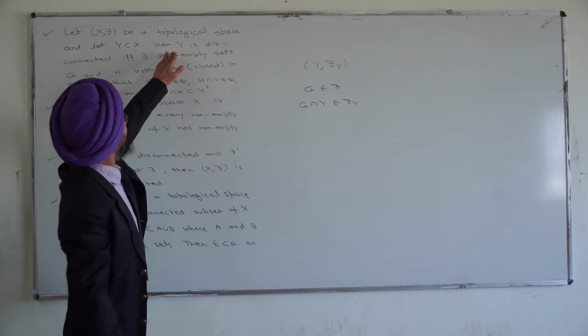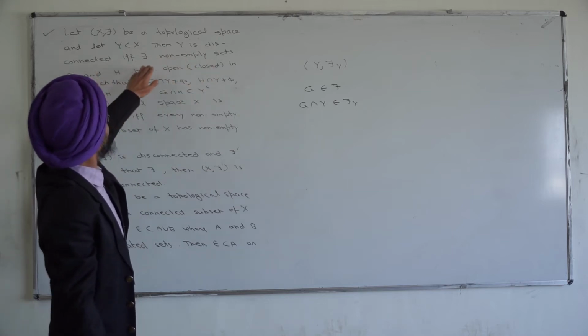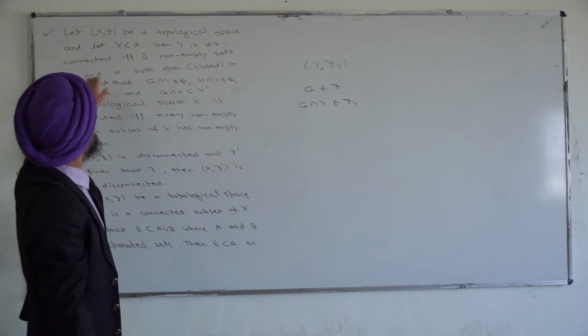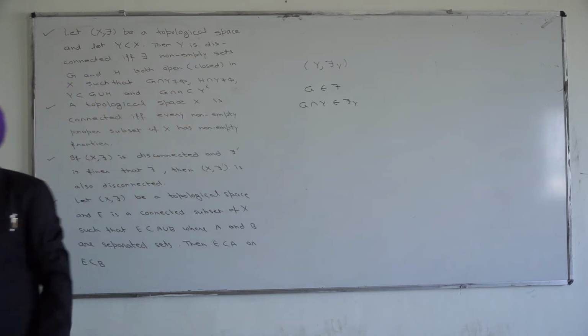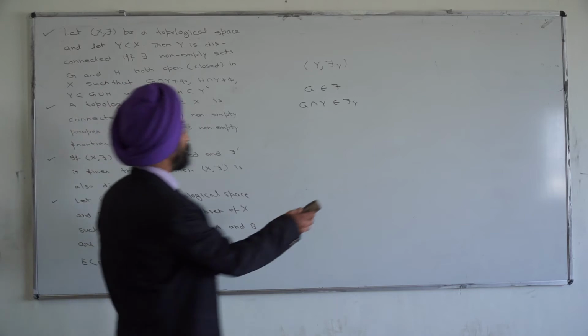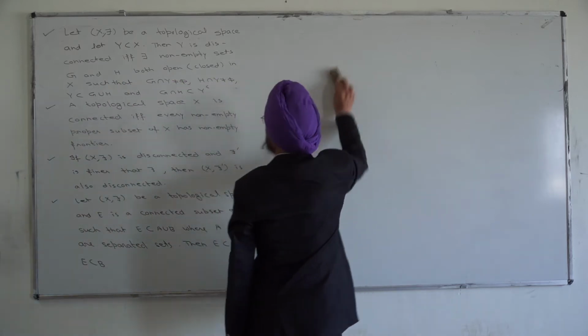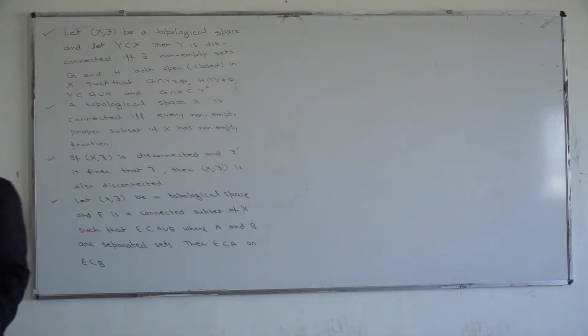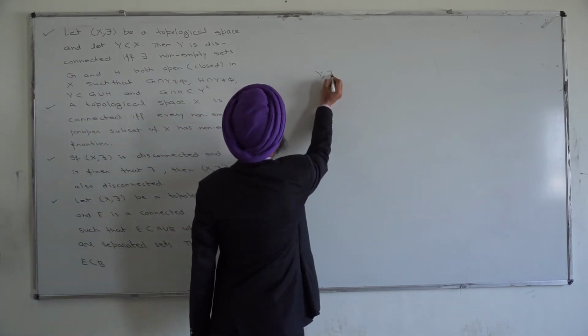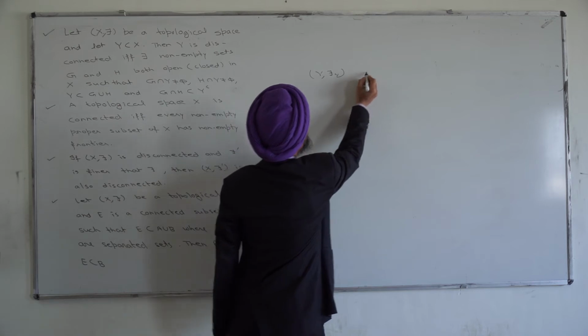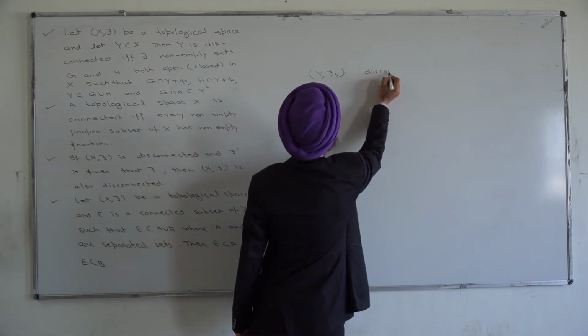Here, we have to show that if Y is disconnected, then there exist non-empty sets G and H satisfying these conditions. Now, I start the theorem. Here, Y is disconnected. We consider (Y, tau_Y) as a disconnected space.